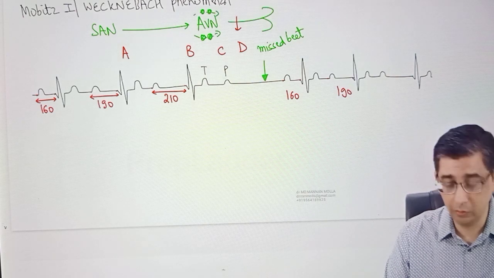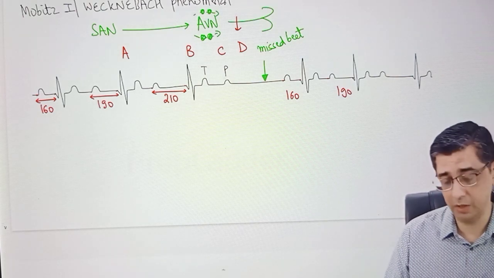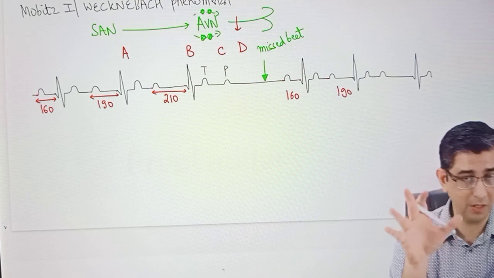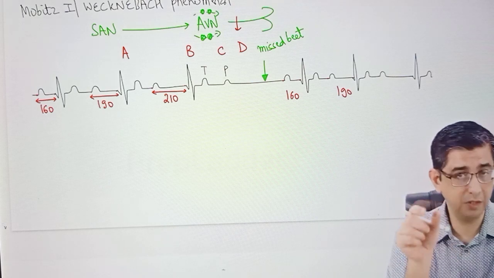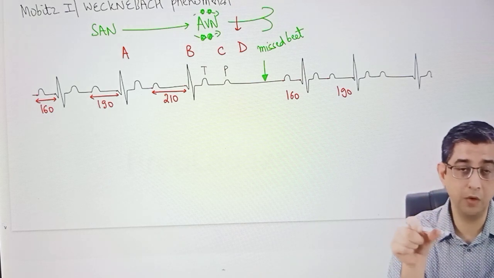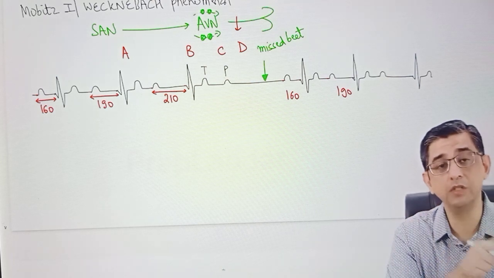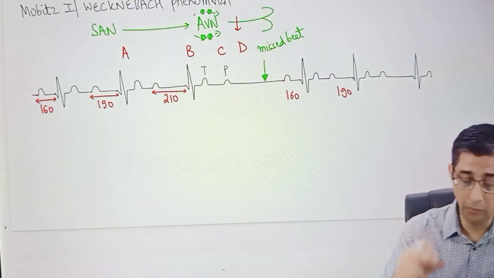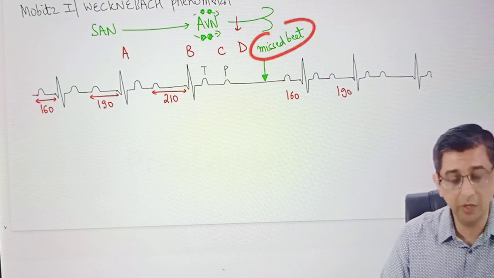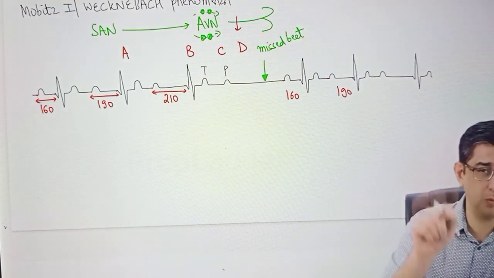Now in the exam, your query would be that, sir, if I count so many times, there's a distinct possibility that I might forget. Suppose in the exam, in a stressful situation, I'm counting the PR interval the first time, the second time, and the third time. There's a possibility that when I'm counting the PR interval a third time, I might forget what was the value the first time. So what he says is that the moment you identify the missed beat, listen to this part carefully. He says the moment you identify the missed beat, which will usually be given in the exam in the form of a vertical black arrow.